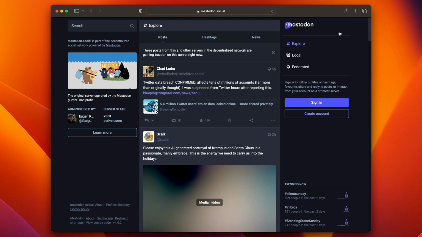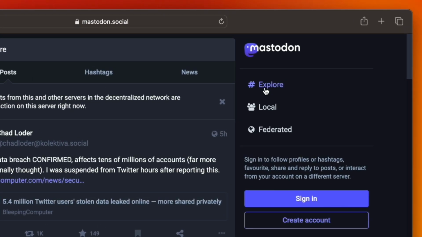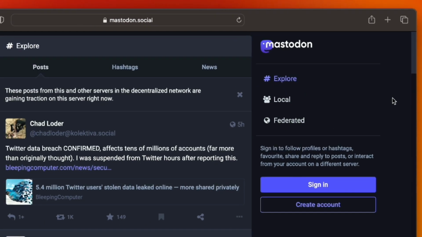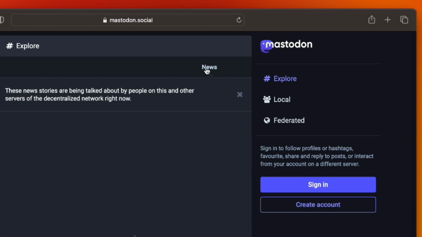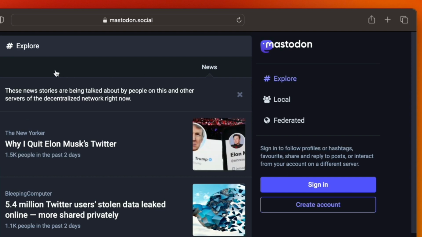Now let's explore the Mastodon interface real quick. On the right-hand side of an instance or a server, we have Explore, Local, and Federated. Explore lets you see the posts as they're coming up that are public, and it shows you what's popular at the time, almost like a trending. So it has these hashtags down here. You can search by posts, hashtags, news, etc.